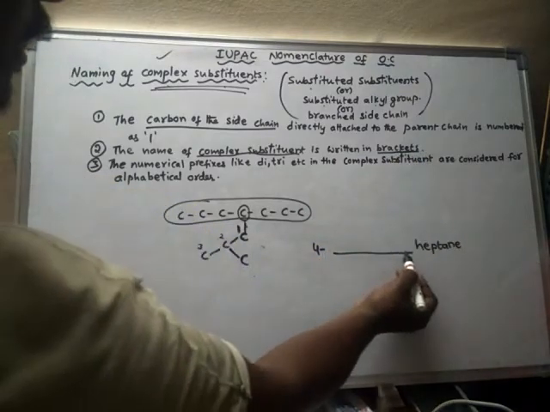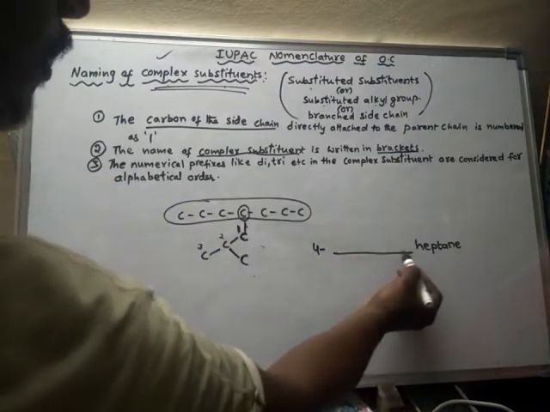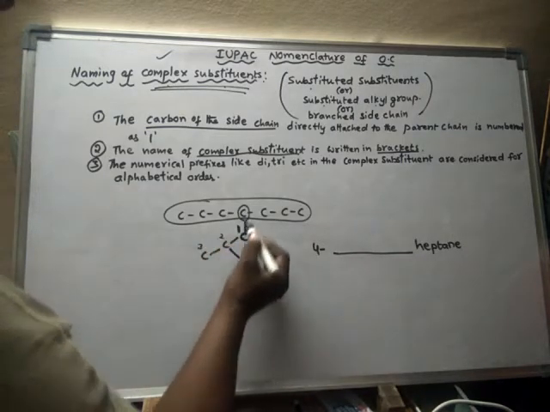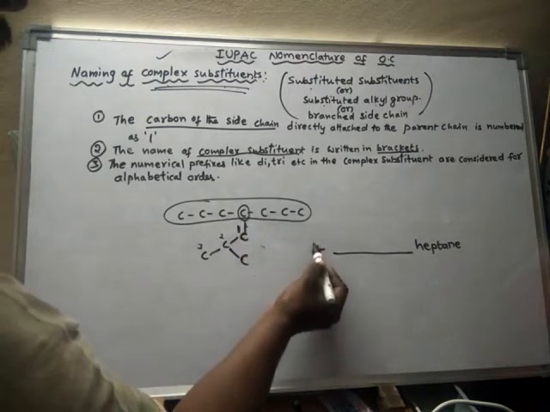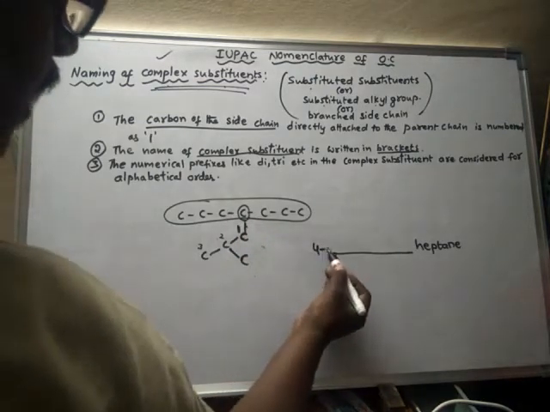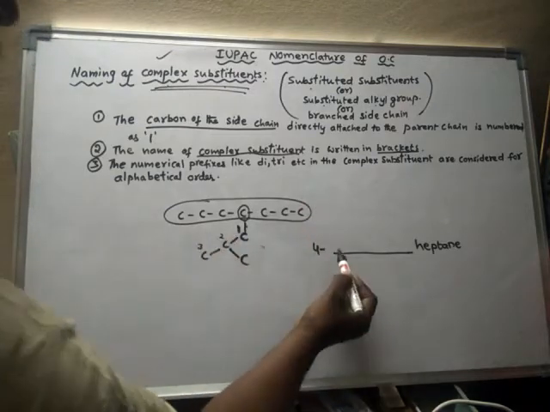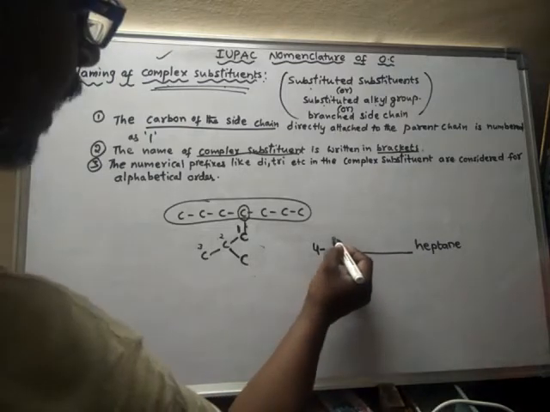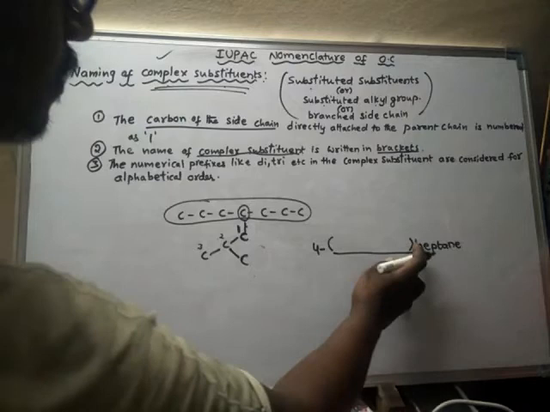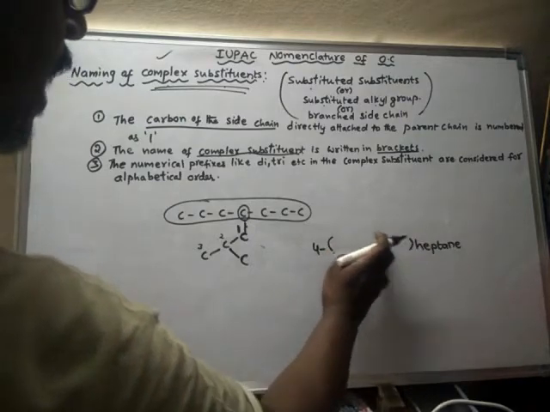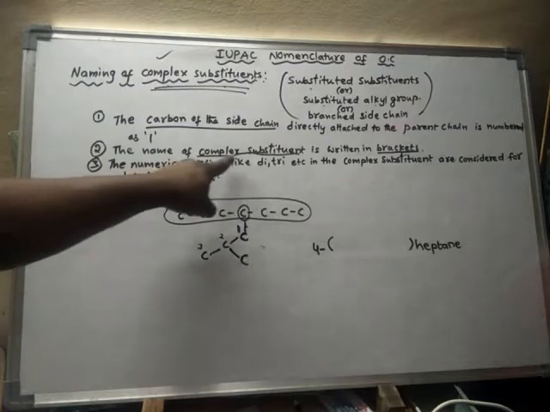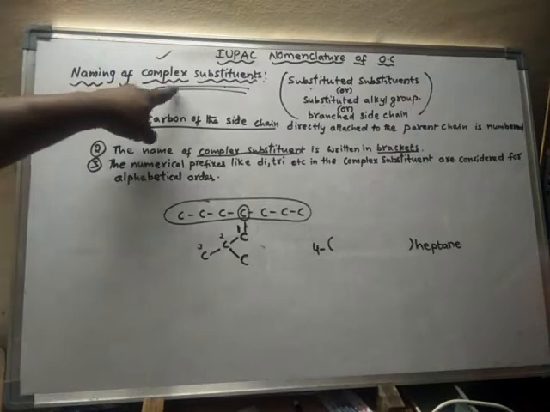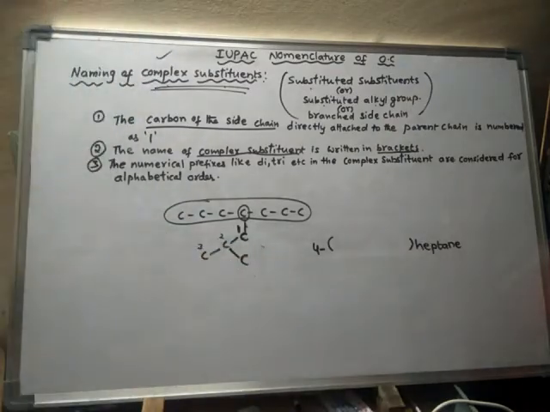So what do we have to write here? Actually here we have to write the substituent. This substituent is located on the 4th carbon, hence I wrote the locant, the carbon number, and after that a hyphen. Now I have to write the substituent, but it is a complex substituent. Hence I have to write the complex substituent in the bracket, because the name of the complex substituent is written in brackets. So always remember that complex substituents should be written in a bracket. Right, next.